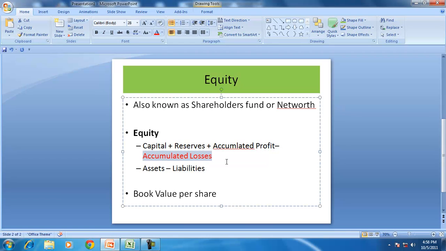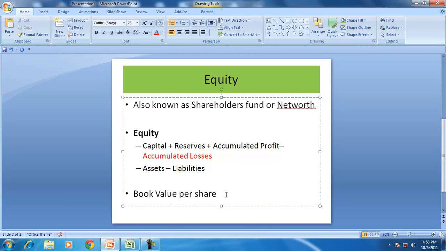So this is the shareholders' money, which consists of the money contributed by the shareholder, profit generated by the company, or the loss incurred by the company.